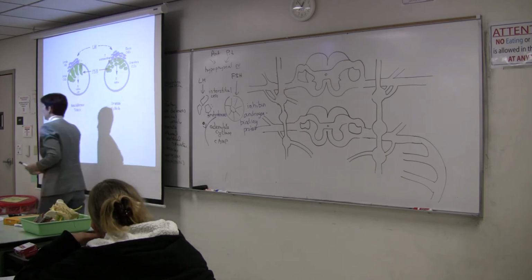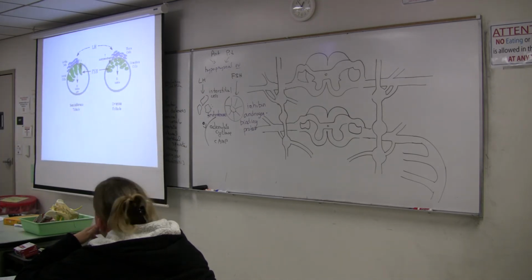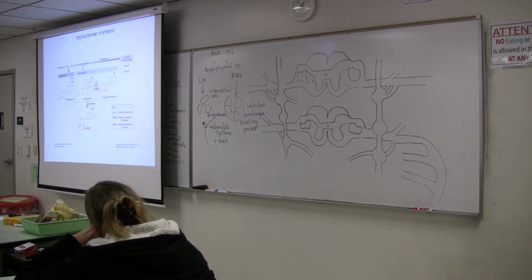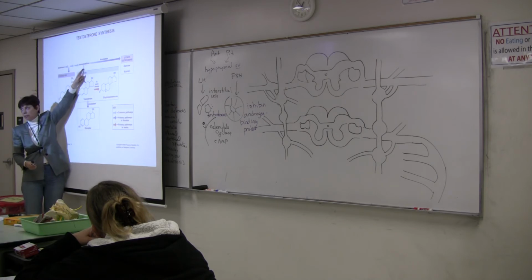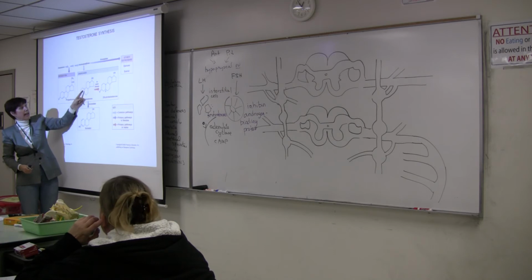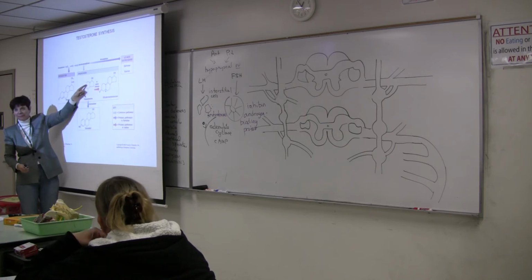All right, so if you look at this diagram here, we'll look at this when we do the female. Here's cholesterol, converted into androstenedione, that's the precursor. And in the male, that's made into testosterone.